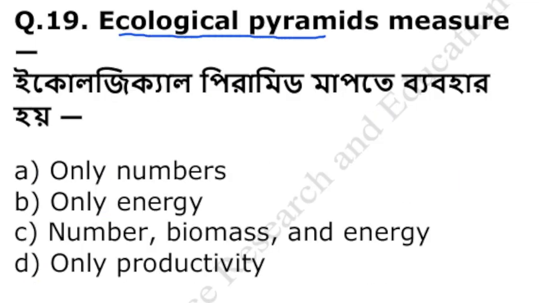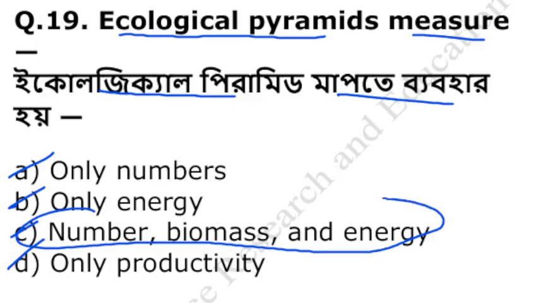Ecological pyramids measures. Ecological pyramid কি মাপতে ব্যবহার করা হয়? Only numbers, only energy, number, biomass and energy, only productivity. The ecological pyramids are used mainly to measure number, biomass and energy. So we have three types of pyramids, that is pyramid of number, pyramid of biomass and pyramid of energy.